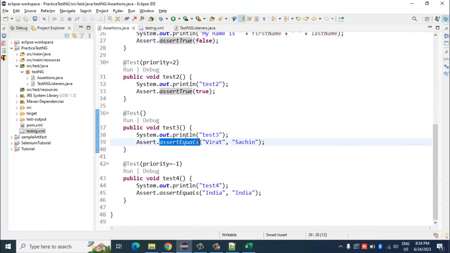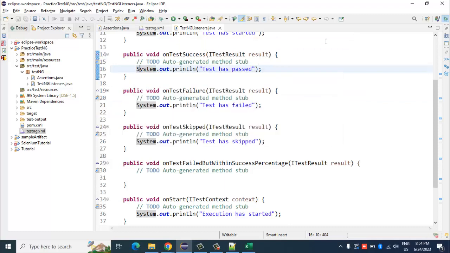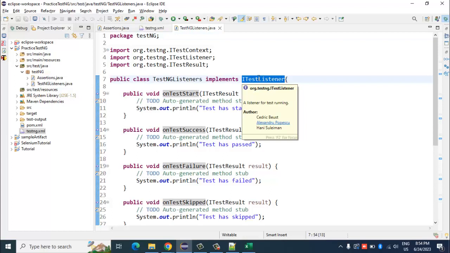And like assert equals, this one I have intentionally given two wrong values, so they are not equal. So this will fail and this will pass, right? We had already seen this in our previous session. Okay, got it. So that was about the TestNG listener using this interface called ITestListener.